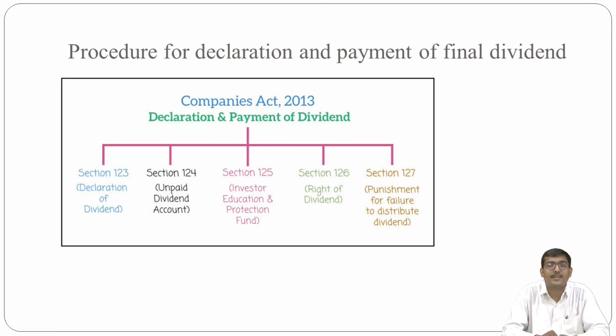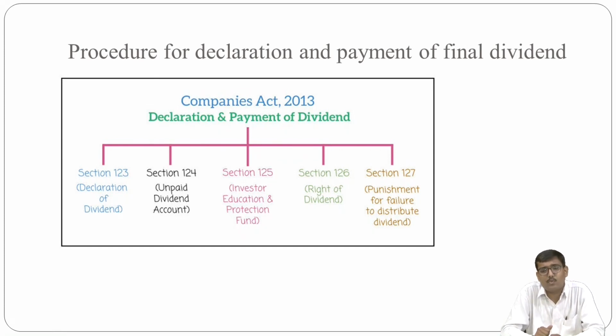Then section 125, that is the Investor Education and Protection Fund, which you have to maintain after declaring the dividend. If there is a deficiency and it is not paid to the subsequent particular shareholder, then it will be transferred to that Investor Education and Protection Fund.